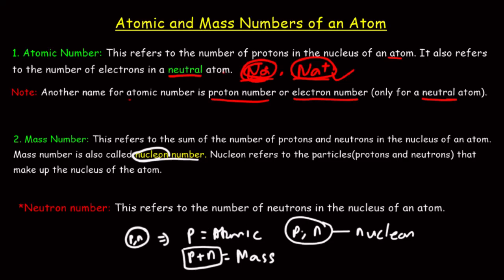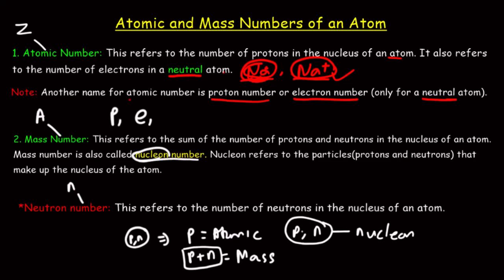All right. So mostly the atomic number is represented by the letter Z, and then the mass number is mostly represented by the letter A. Electron number is represented by the letter E, and then the neutron number is represented by the letter small n.